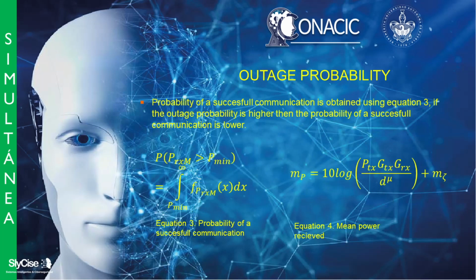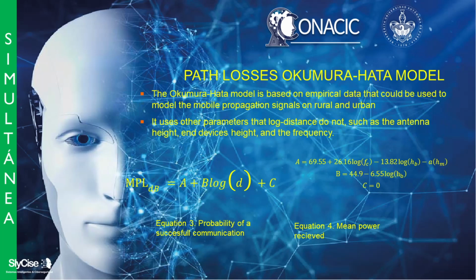The outage probability represents the probability of receiving or not the information in a wireless communication. The probability of a successful communication is obtained using equation 3. If the outage probability is higher, then the probability of a successful communication is lower. Equation 4 represents the mean power received.